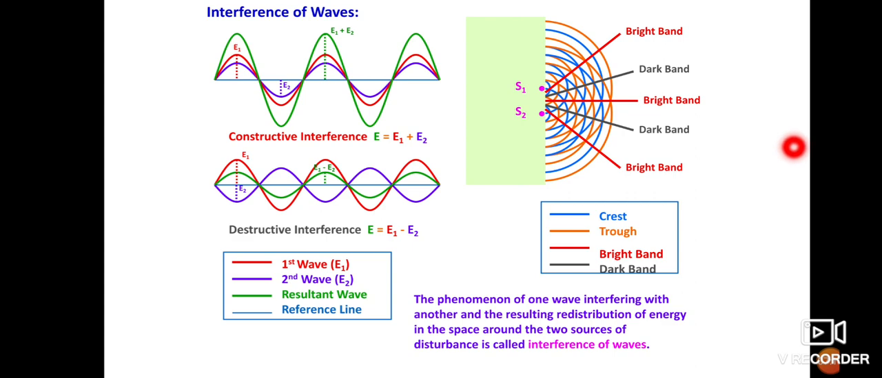We get the dark band and bright bands when there is a formation of constructive interference and destructive interference. In constructive interference we get the maximum wavelength. In destructive interference we get the minimum wavelength. Always we get the bright band in a constructive interference, and in a destructive interference we get the dark bands. Okay, this is about the interference of waves. Now we are all clear about interference. Okay, thank you.